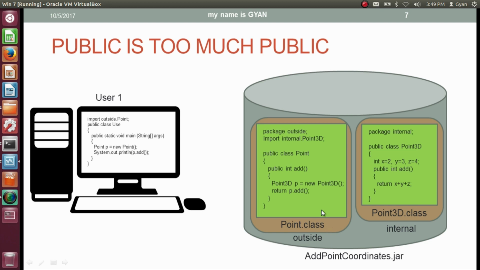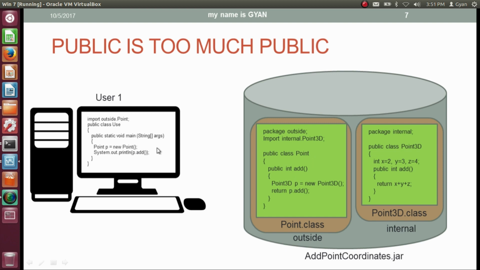Now the class Point is creating an object of Point3D instead of Point2D. But the interface of Point class has not been changed. It's still the method add. The user of the jar file still needs to create an object of type Point and call the method add of class Point. So the code of user 1 has not been changed.